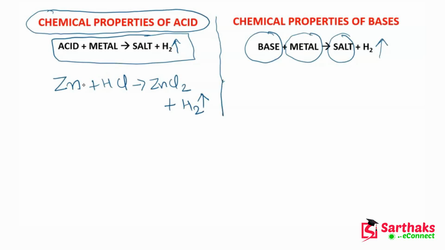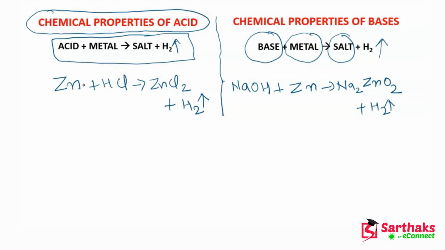If I talk about the reaction of base with metal, whenever NaOH, sodium hydroxide, reacts with zinc, it will form Na2ZnO2, which is basically sodium zincate, and hydrogen gas is also evolved in this reaction.